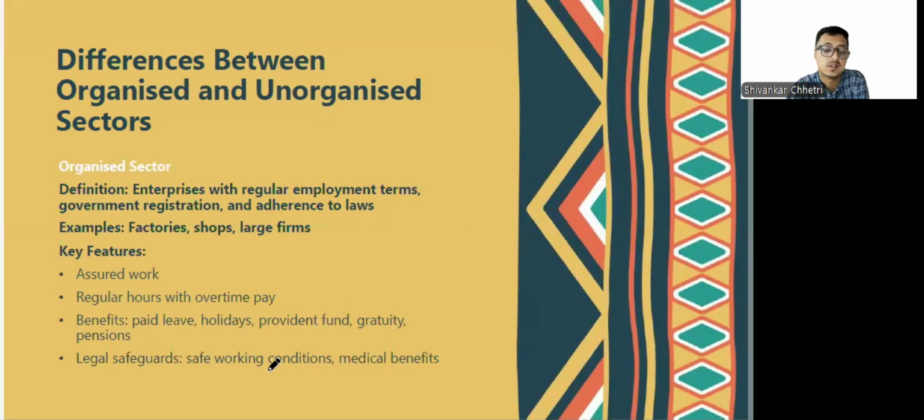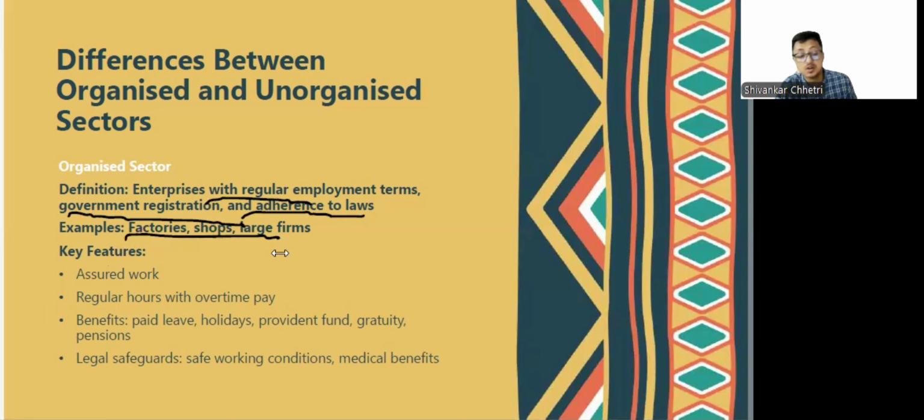The organized sector is the enterprises which offer regular employment. Government registration is there. It has to adhere to the laws of the government. It has to adhere to the labor laws. Factories, shops, large firms, schools, colleges, all these are organized sector. Assured work, regular hours of work, and if you work overtime, you will be paid more. In the unorganized sector, you will probably not get that. You have paid leaves, holidays, provident fund, gratuity, pensions, all those benefits you'll get. Then safe working conditions and medical benefits are also received.